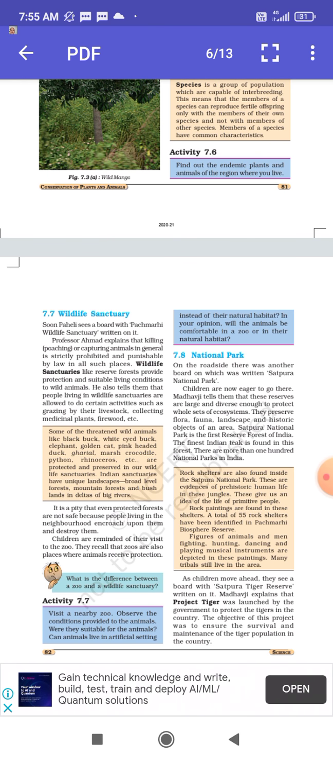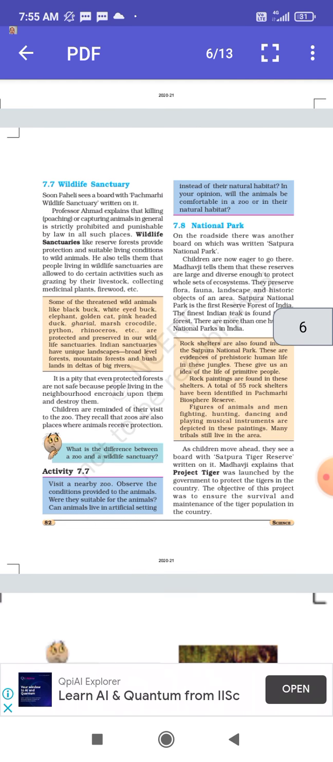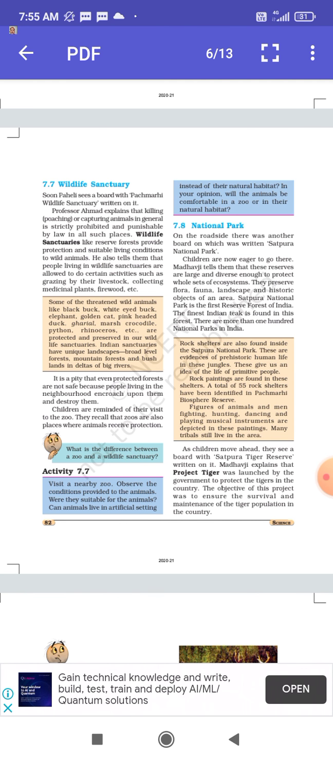7.7 Wildlife Sanctuaries. Soon Paheli sees a board with Panchmarhi Wildlife Sanctuary written on it. Professor Ahmed explains that killing, poaching, or capturing animals in general is strictly prohibited and punishable by law in all such places. Wildlife sanctuaries like reserve forests provide protection and suitable living conditions to the wild animals. He also tells them that people living in wildlife sanctuaries are allowed to do certain activities such as grazing their livestock, collecting medicinal plants, firewood, etc.